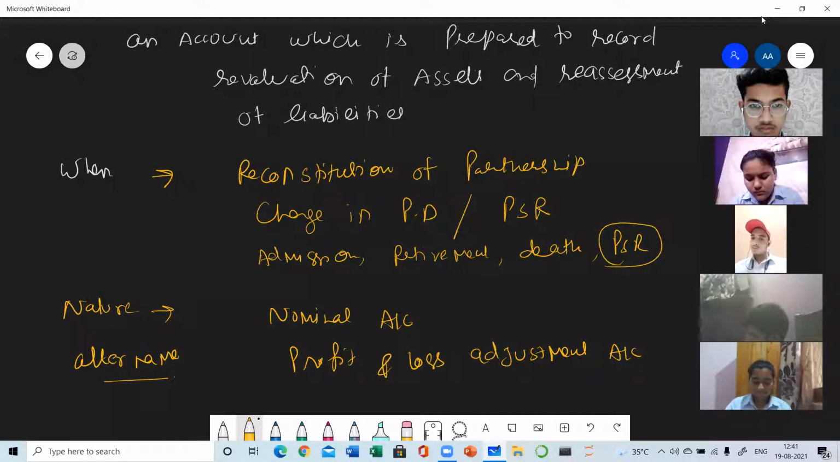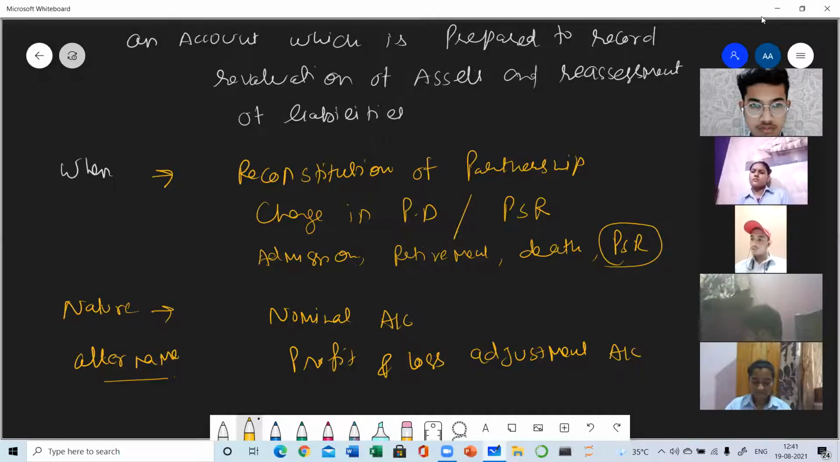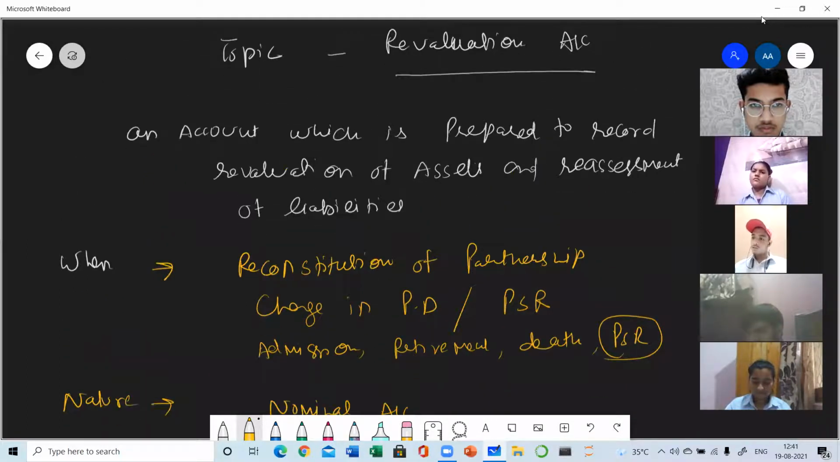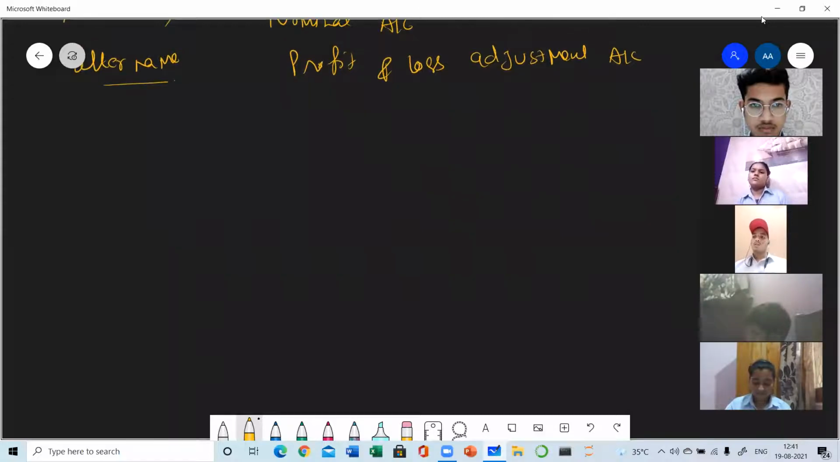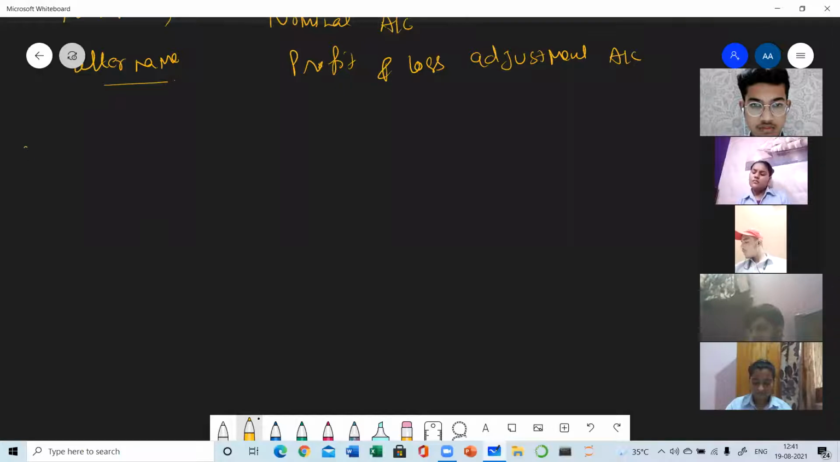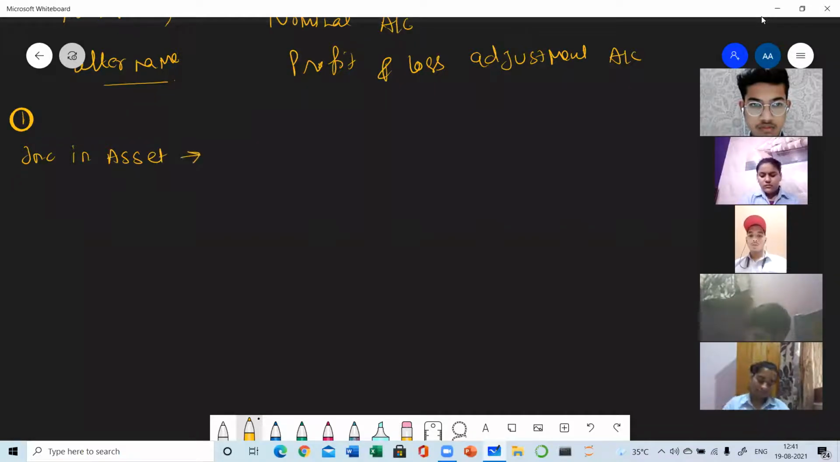Now we will be just learning how the entries are passed for revaluation account. So this account will be prepared only to record the changes in the value of assets and liabilities. So first, when there is increase in assets, you all know that whenever there is increase in asset, then assets are debited. So in each case, the second account will be the revaluation account.